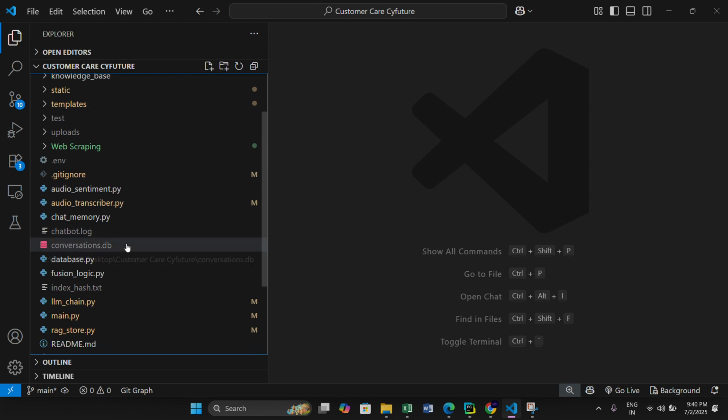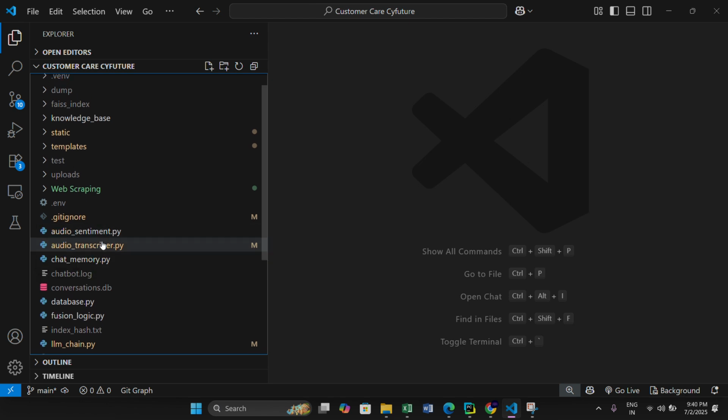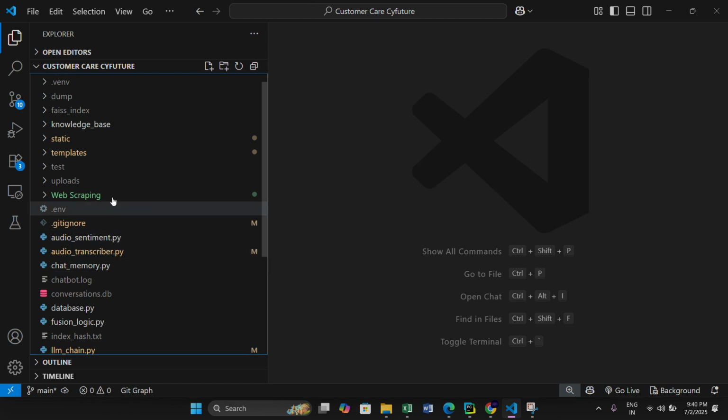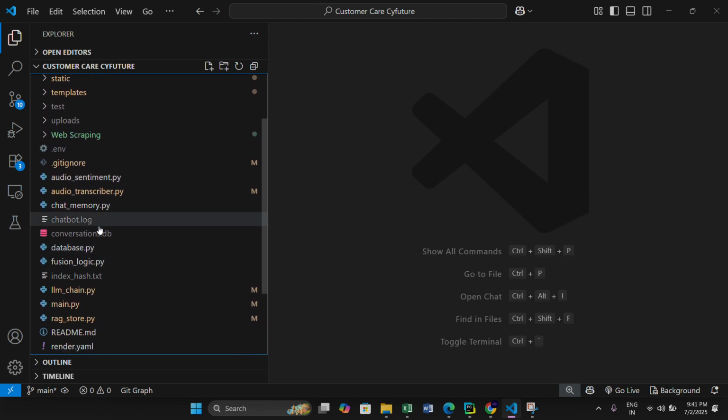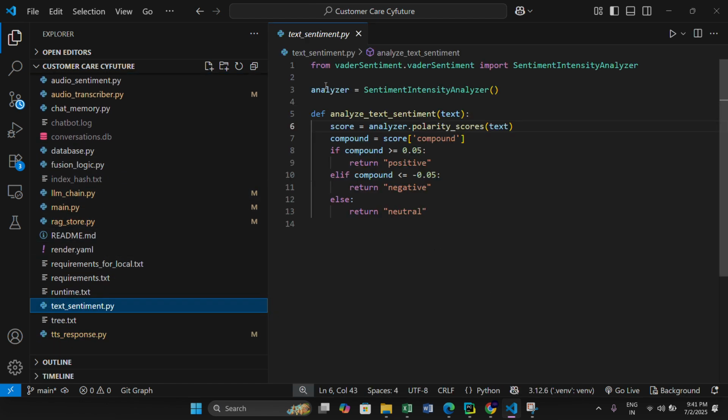I know the video is extending too much, but still, I hope you can learn a bit about the project from this. I've told you about audio sentiment, audio transcriber, and I think I should tell you about text sentiment. Here it is. See, I'm using Vader. The only problem is that it works well only on English. In future updates, I will add multilingual support to this too.